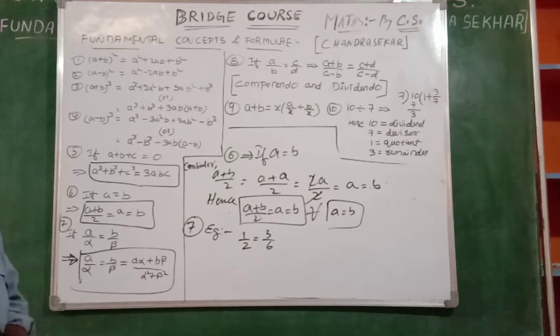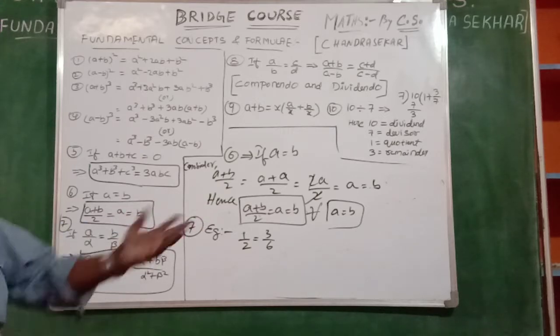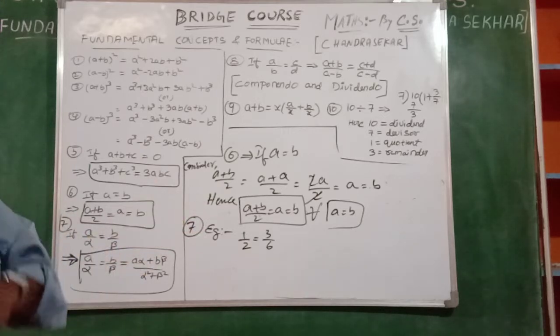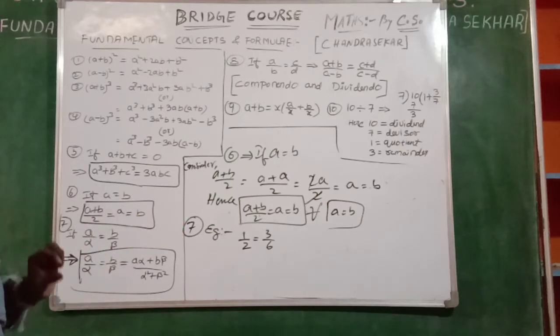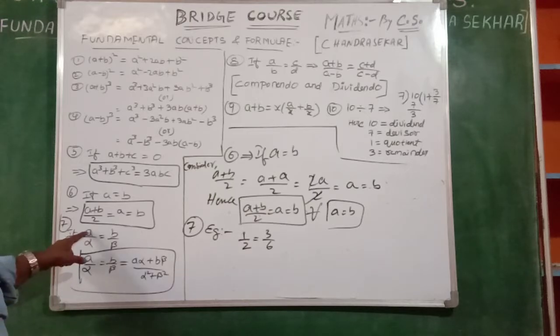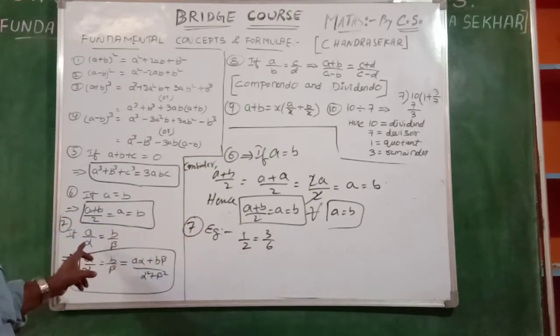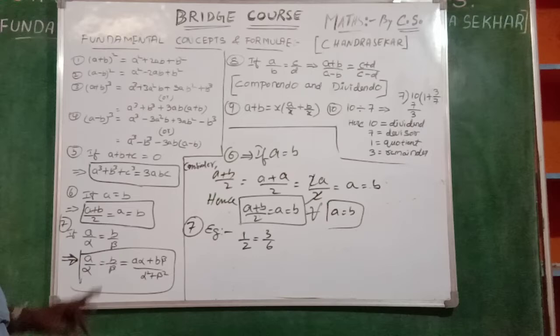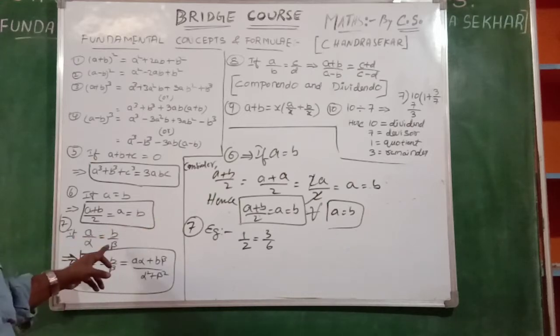Or 5 by 10, or 2 by 4, or 8 by 16, or 7 by 14, like that. For example, I am taking 1 by 2 is equal to 3 by 6, where A is equal to 1, alpha is equal to 2, B is equal to 3, beta is equal to 6.